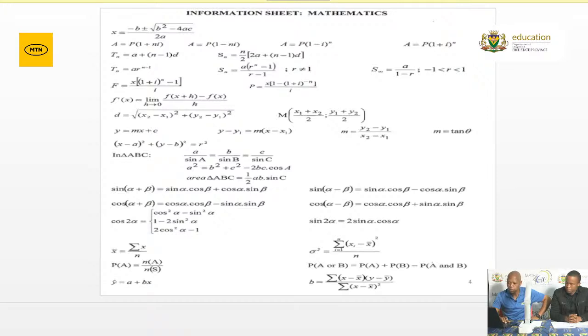Of course, now we are going to use it in paper 2. The formulas for A equals P, Tn equals a plus (n minus 1)d, Tn equals ar to the power of n-1, future values, and f prime of x equals the limit, we don't need them, so I won't talk about them.